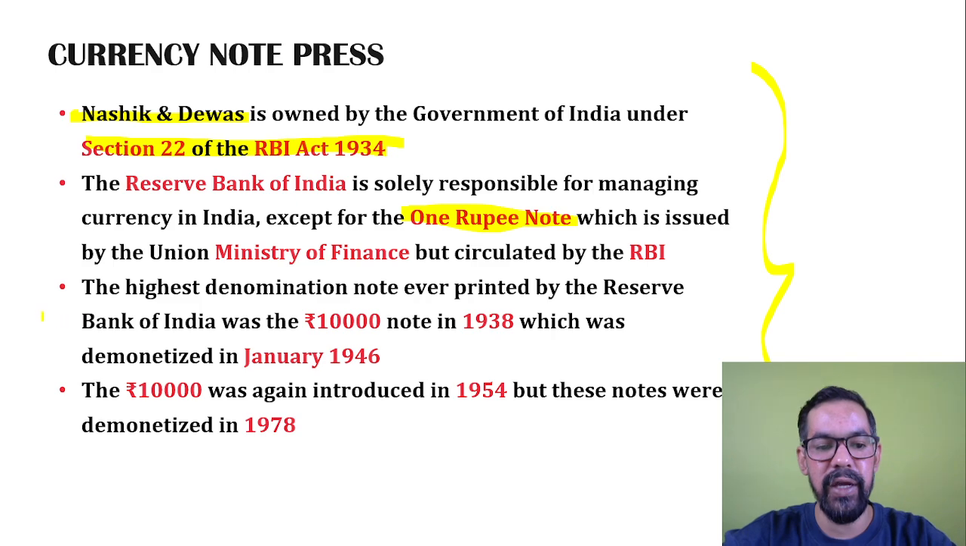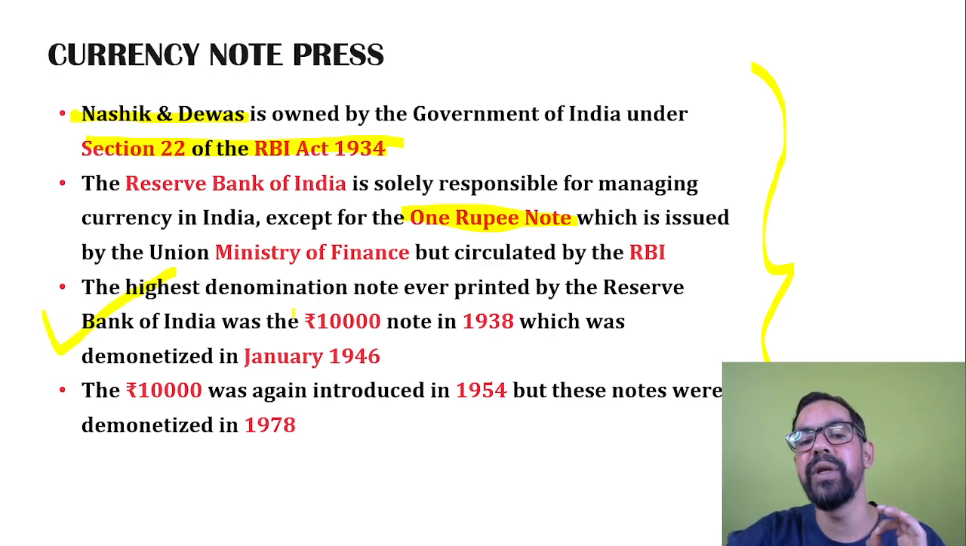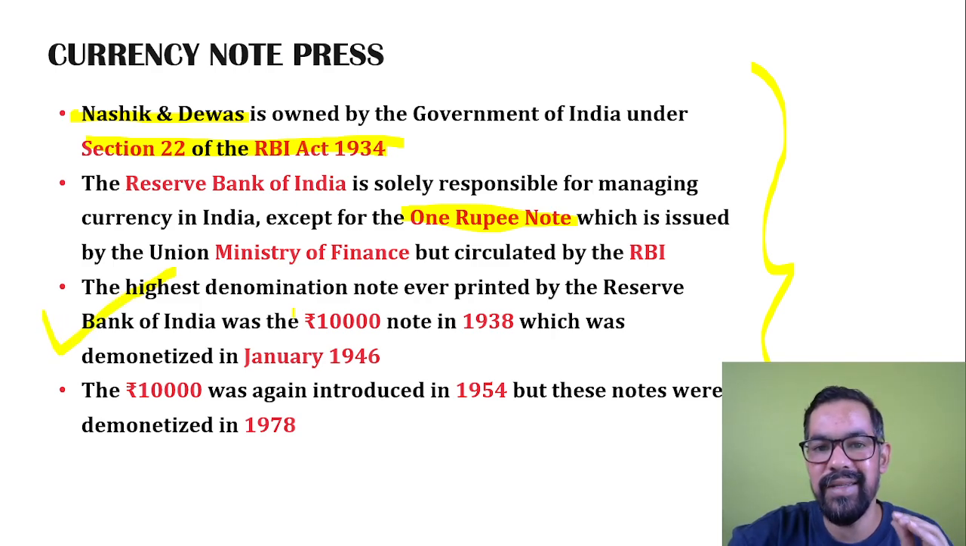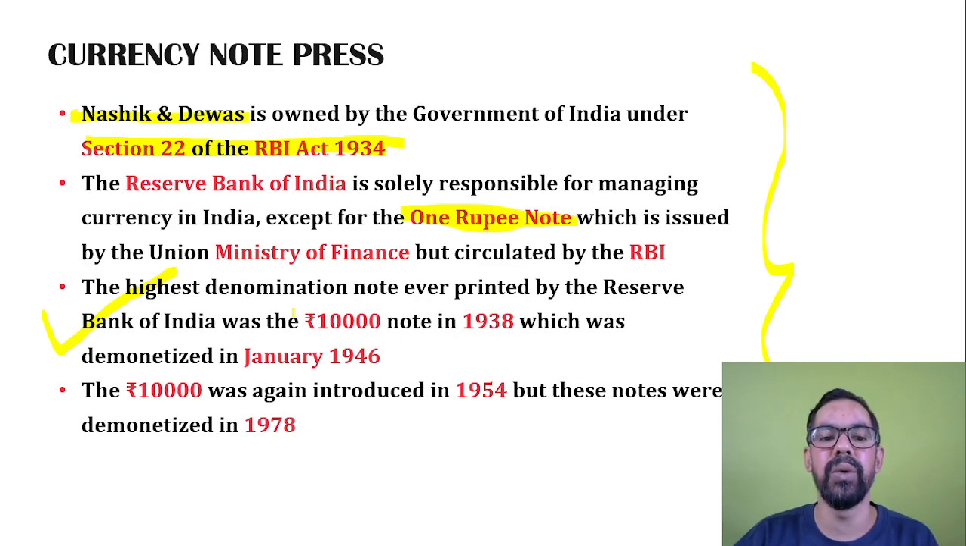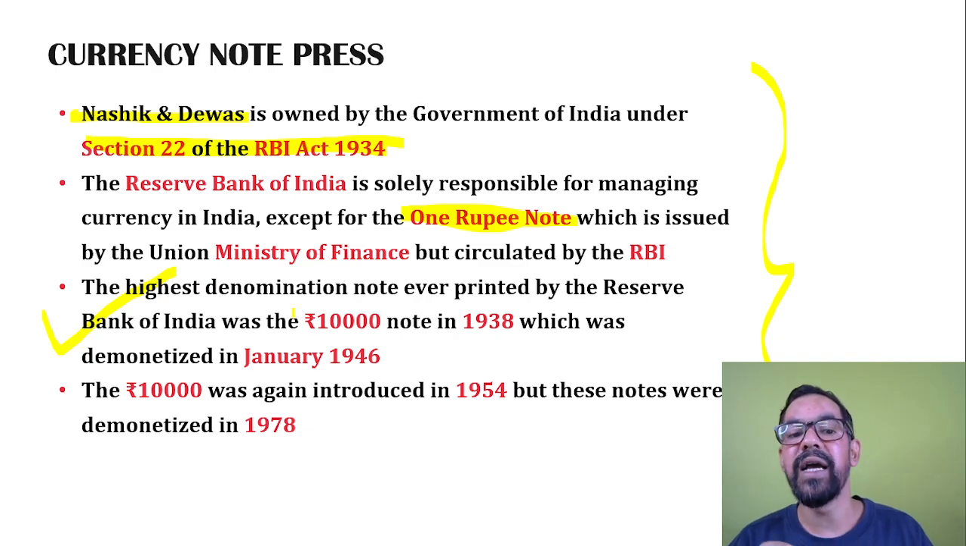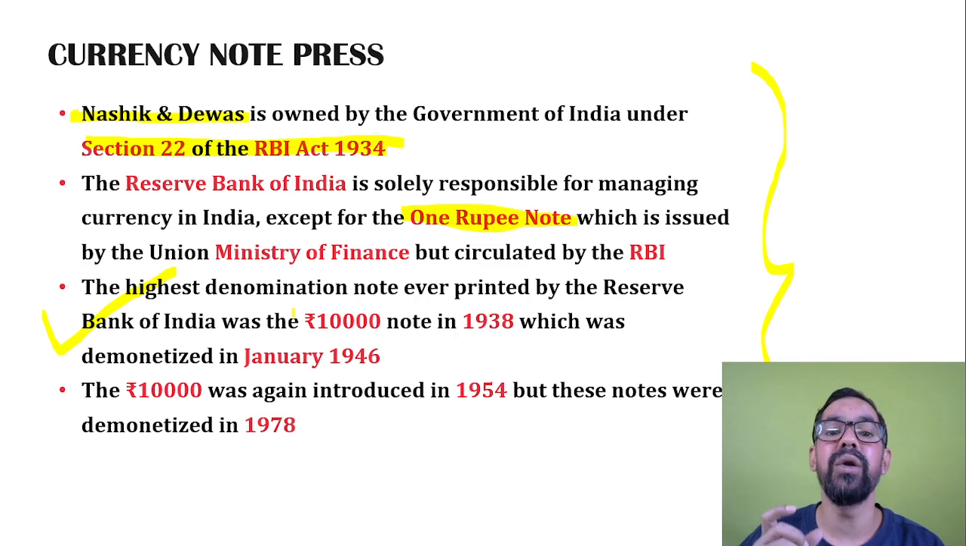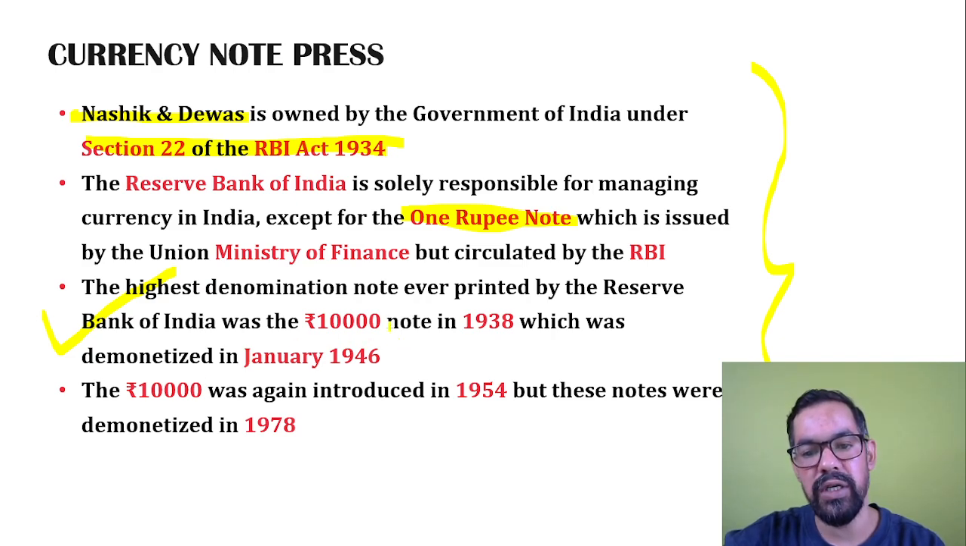This data is again very important. The highest denomination of currency note in India is rupees 10,000 as per Section 22 of the RBI Act 1934. As per Section 22, the maximum denomination of a currency note can be rupees 20,000. As of now, we have 2,000 rupees, but RBI can print up to 10,000 or 20,000. The Reserve Bank of India demonetized the 10,000 note in 1938.